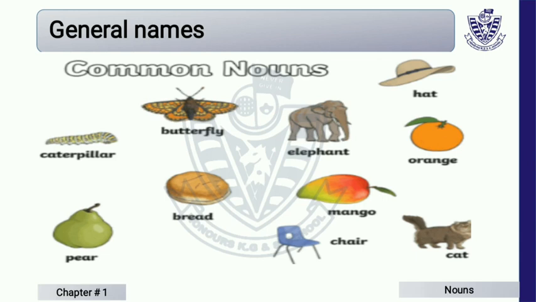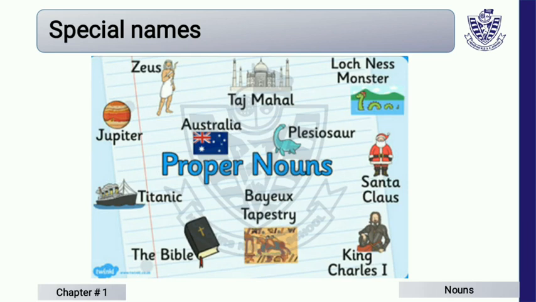Now I have a question for you people. Tell me, is king a common noun or proper noun? Proper noun means a special name, a special name that we give to a specific person, animal, place or thing. If you have a cat at your home, which is a common noun, and you give your cat a specific name, then it would be proper. Like you give your cat the name Puppy, then it is proper.